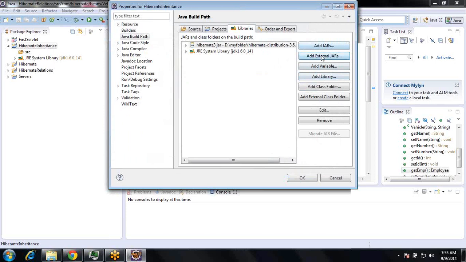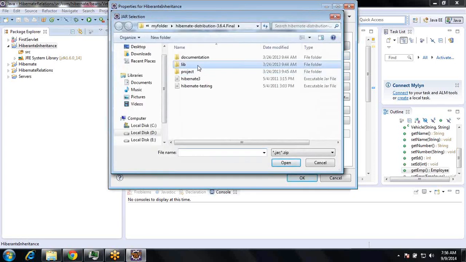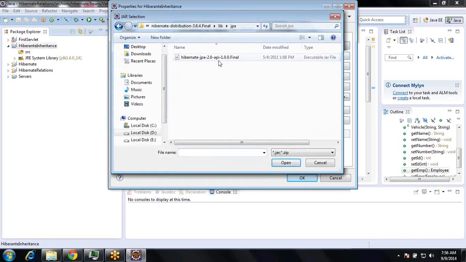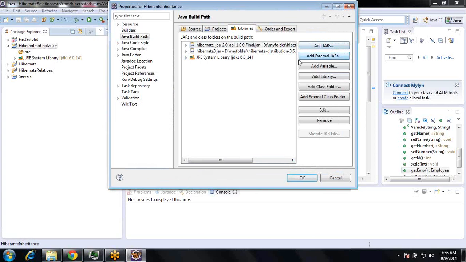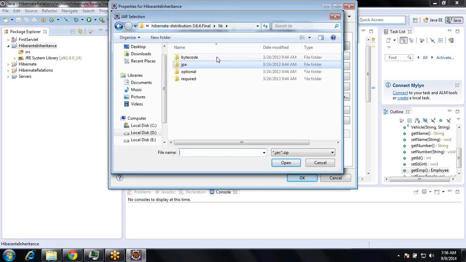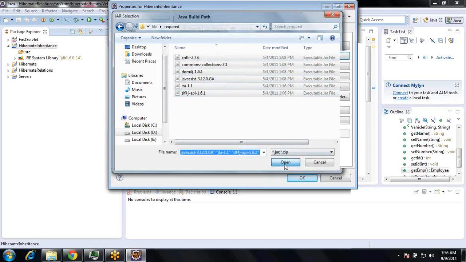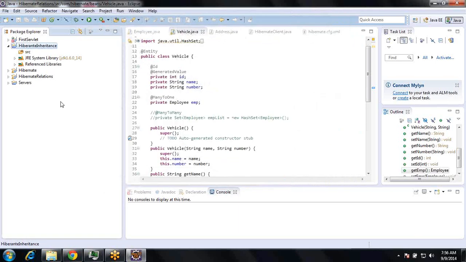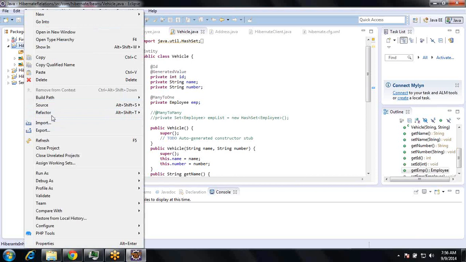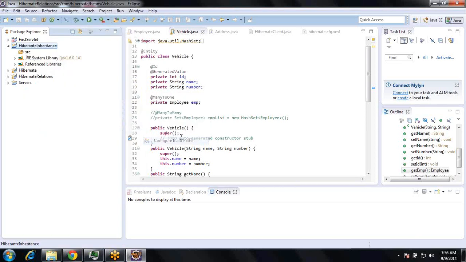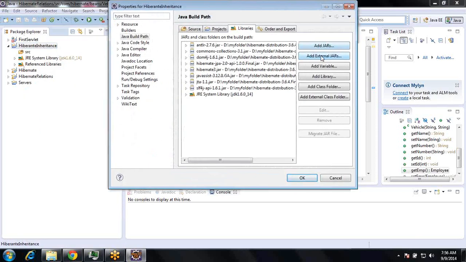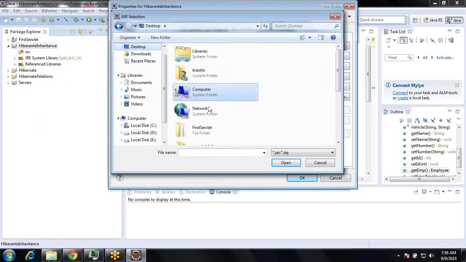One is this and lib. One is JPA and one is required, under required we have all this. And also we need to set the driver in the build path, right? It will be on my desktop.